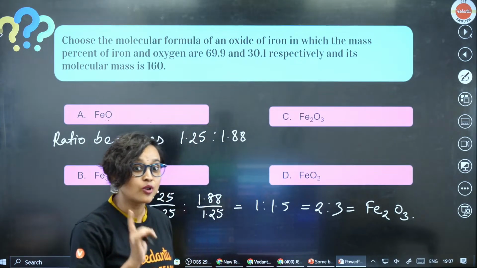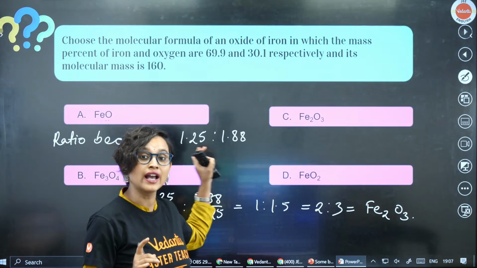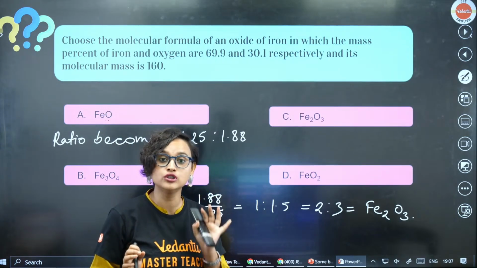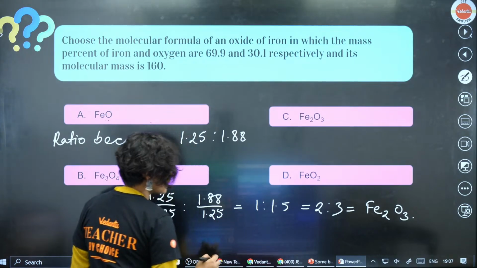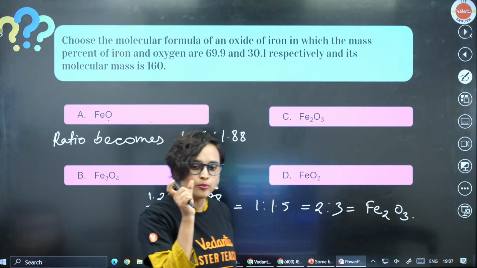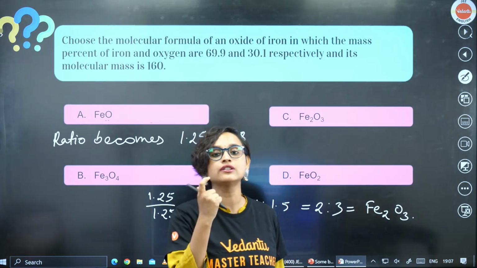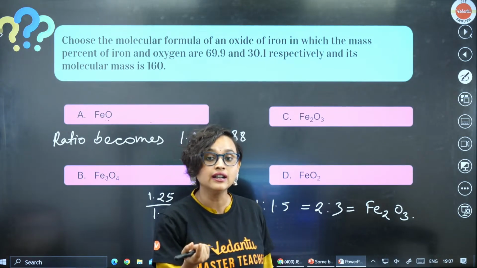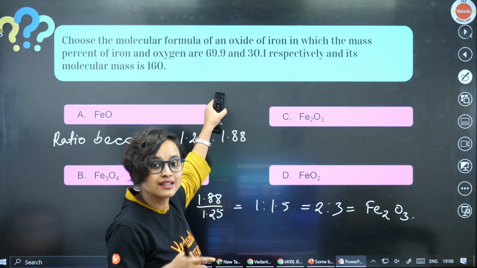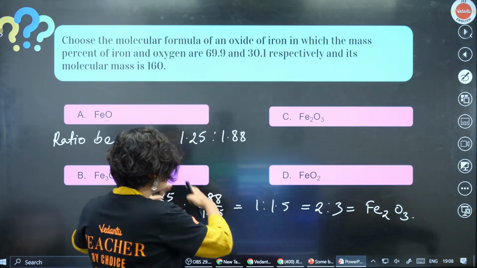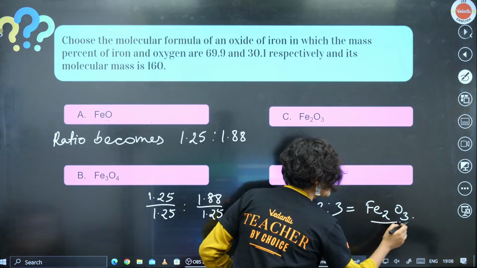But that's not the molecular formula. We are asked to find the molecular formula. So how do we do this? You multiply the empirical formula with a factor called N. N is the given molecular mass divided by the molecular mass of the empirical formula.